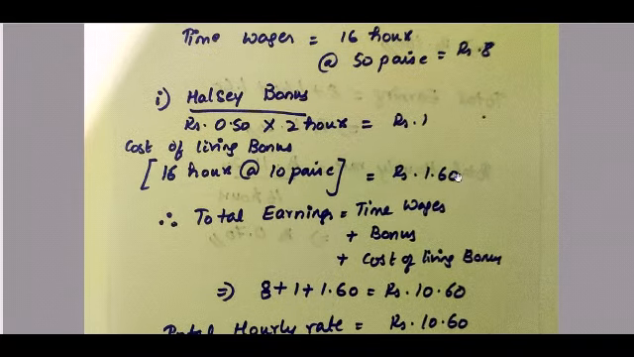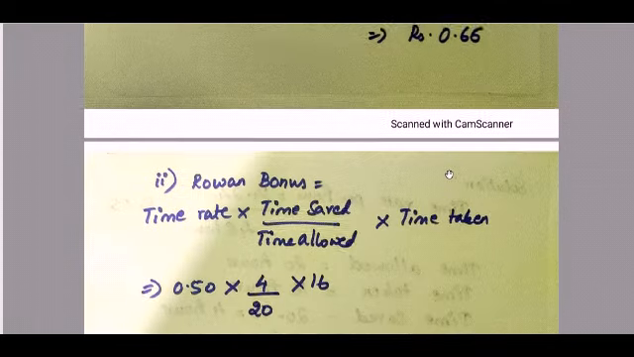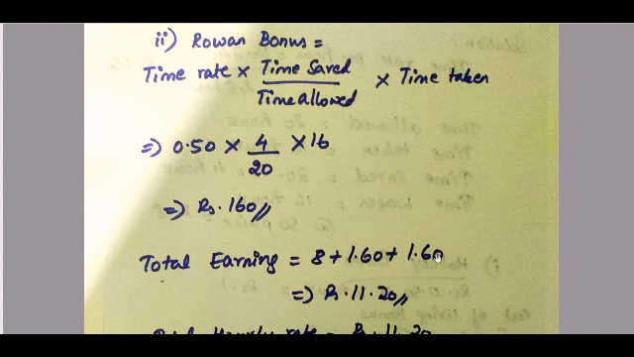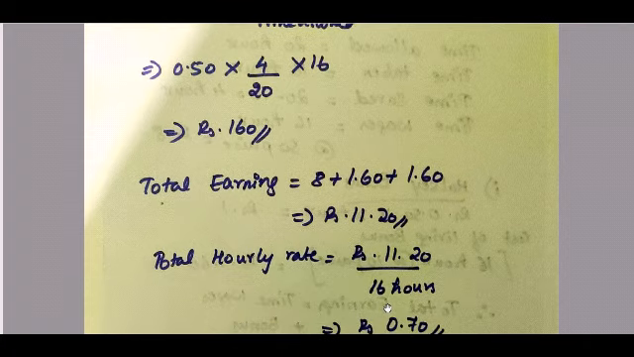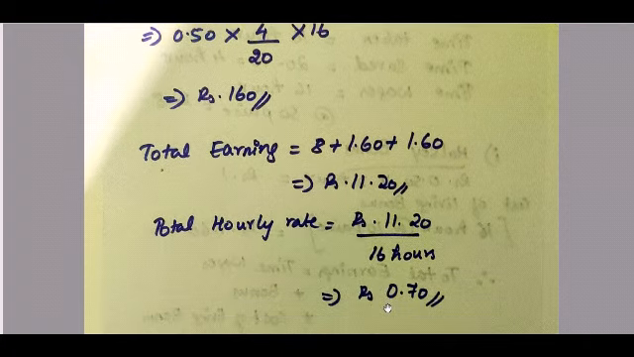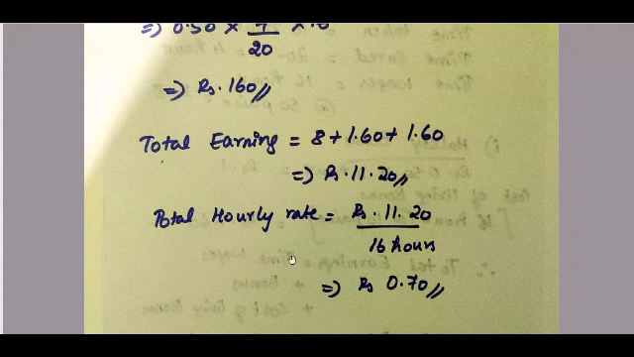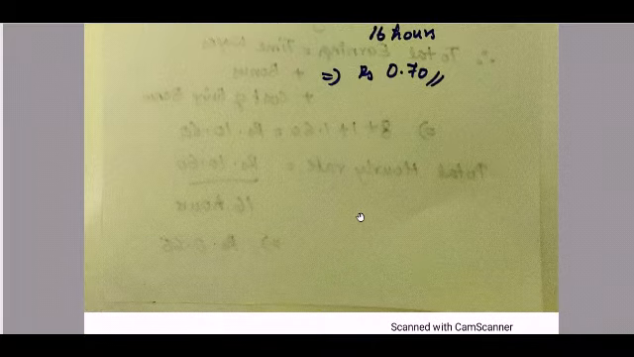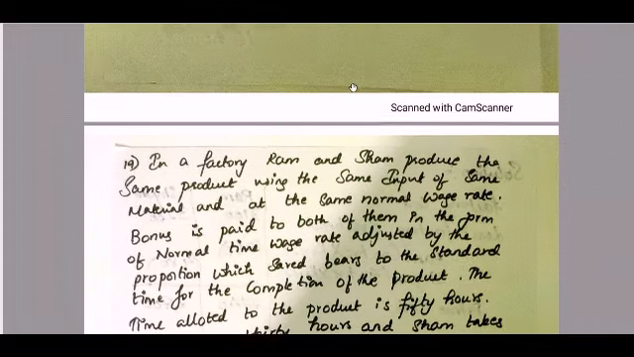So total earnings, which we have already calculated: the wages is how much? 8 rupees. Cost of living bonus is 1.60. Only the bonus calculation will differ in both the methods. So 8 plus 1.60 plus 1.60 as bonus, which is equal to 11.20, is your total earnings under Rowan method. So total hourly rate is 11.20 divided by 16 hours, which is 0.70, is your total hourly rate.